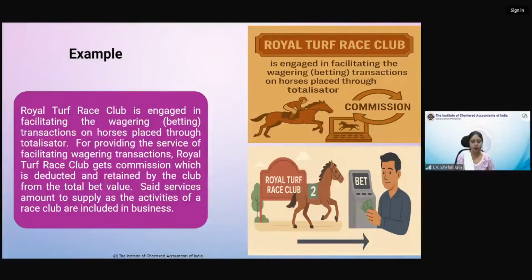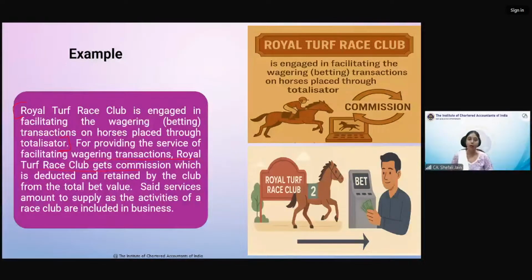Obviously it is done through the totalizer, because it's an electronic device which facilitates it. You can do it easily. This is not done manually. So, for providing the service of facilitating wagering transactions, Royal Turf Club.